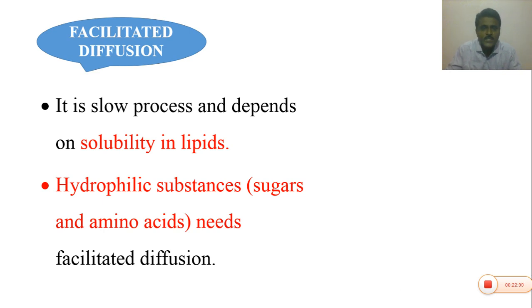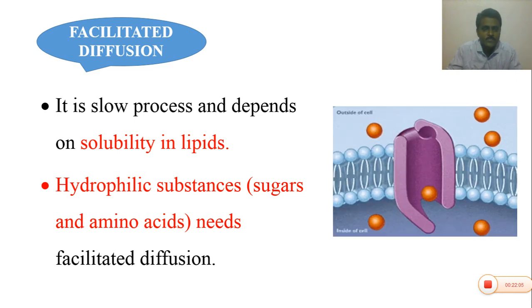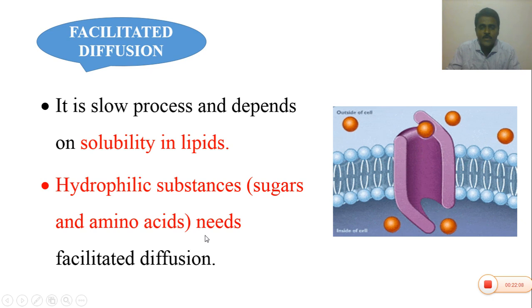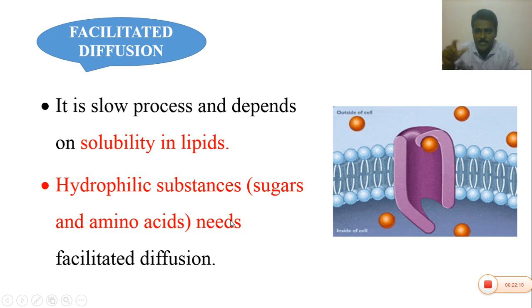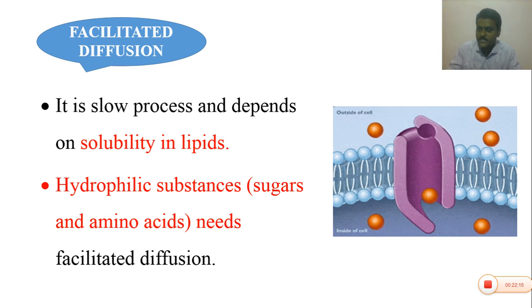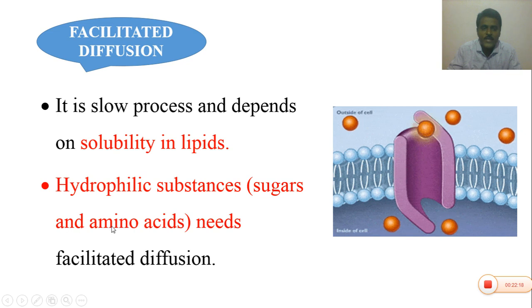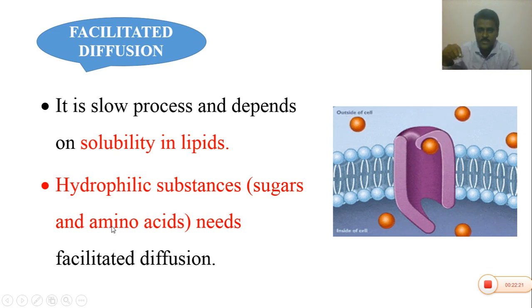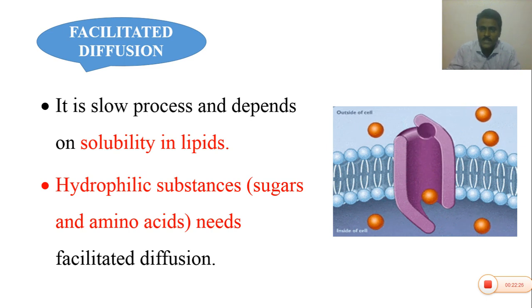Facilitated diffusion is a slow process and depends on solubility in lipids. In the plant body and plant cells, the polar substances are hydrophilic, water-loving substances. Examples are sugars and amino acids. They are water-loving substances, so they can dissolve in water. If they want to pass from one cell to another cell through the cell membrane, or within the cell, due to their polar nature, these molecules cannot pass through the cell membrane.